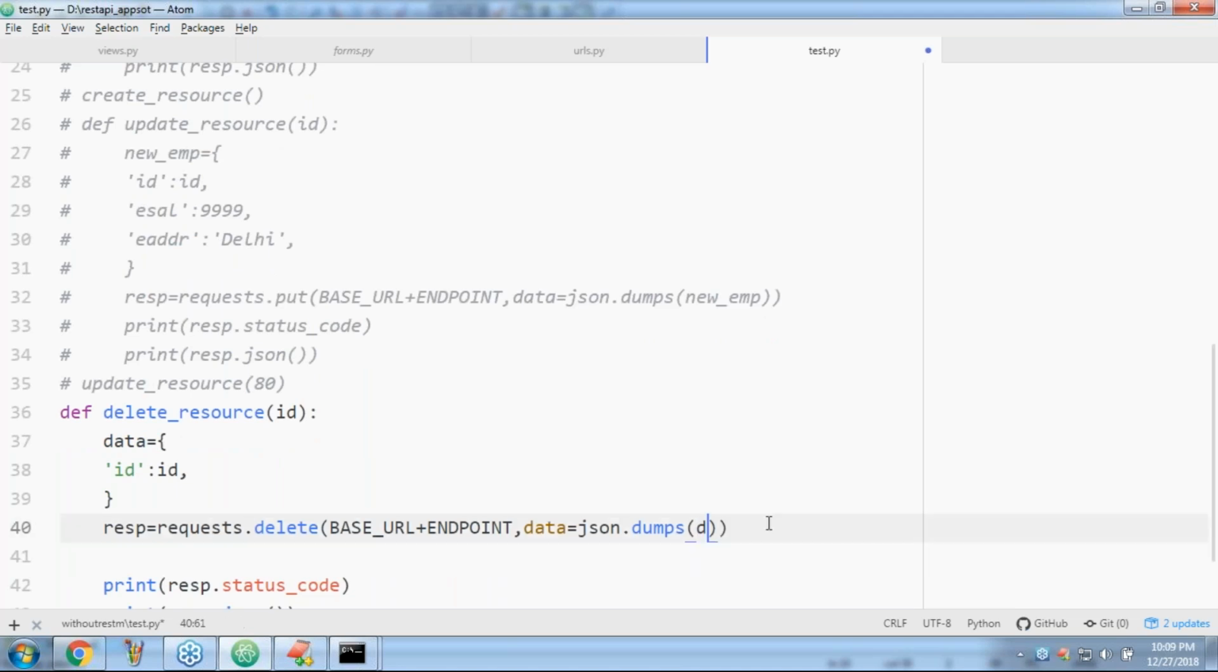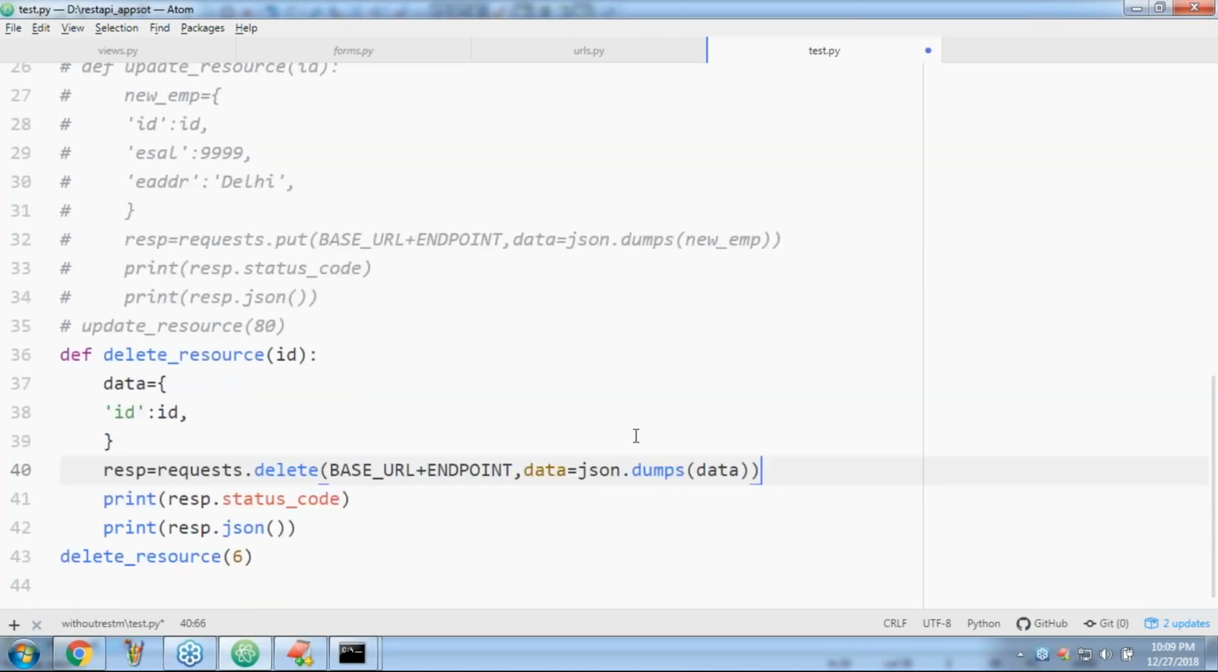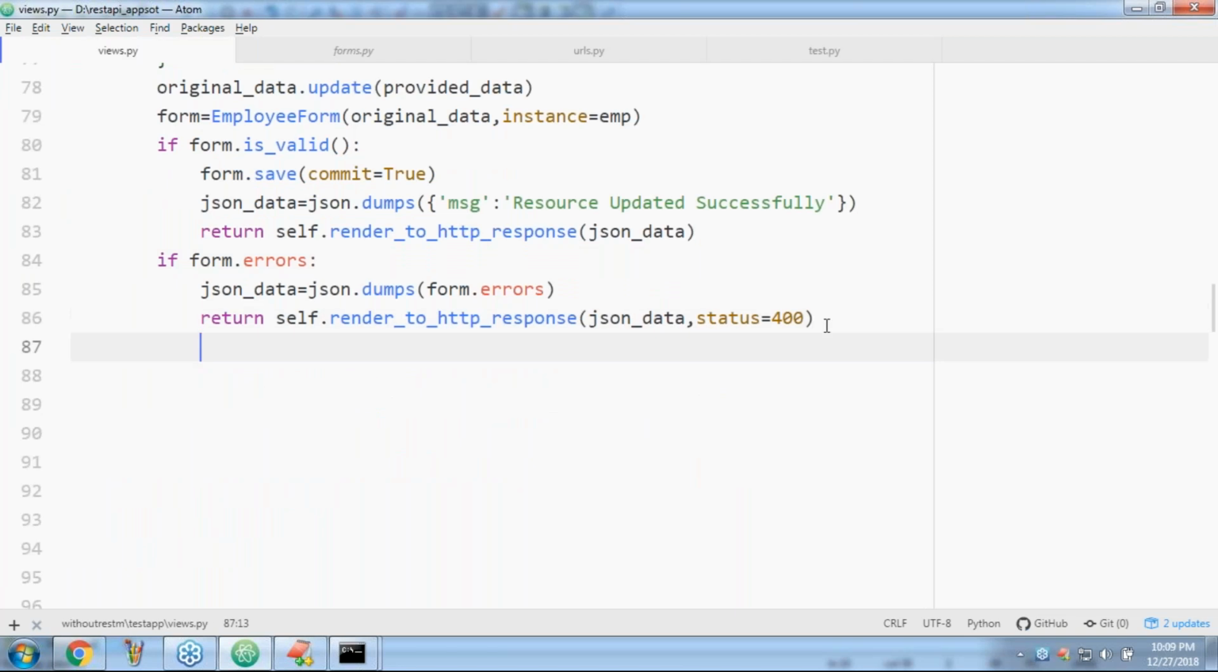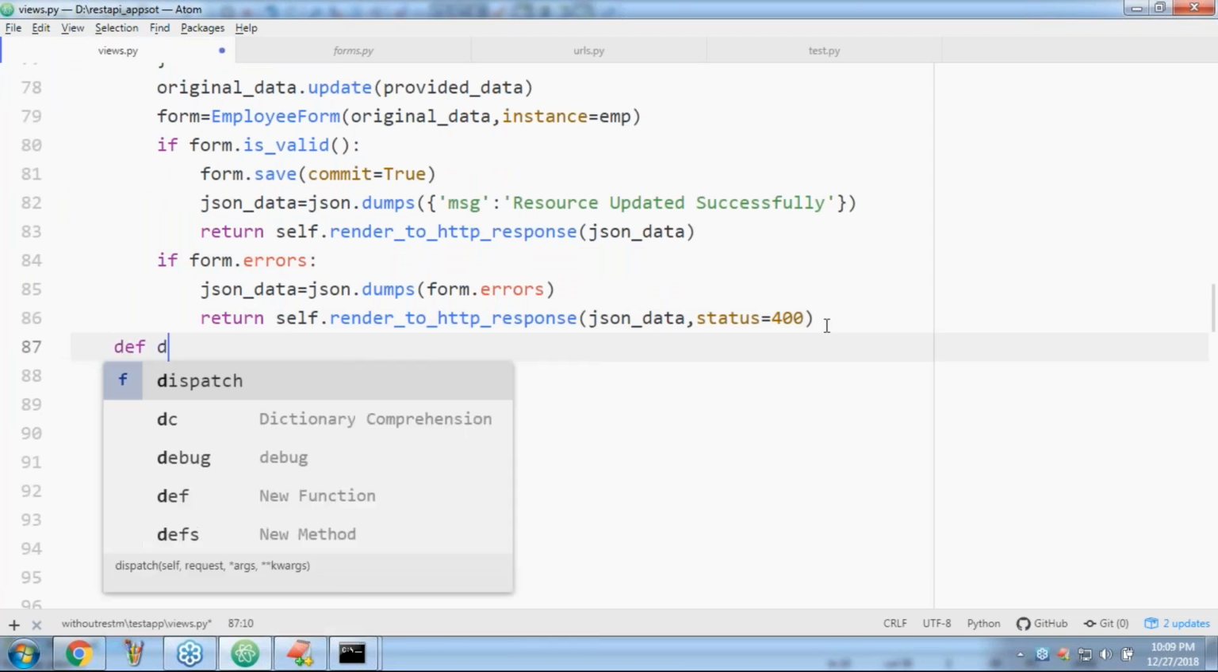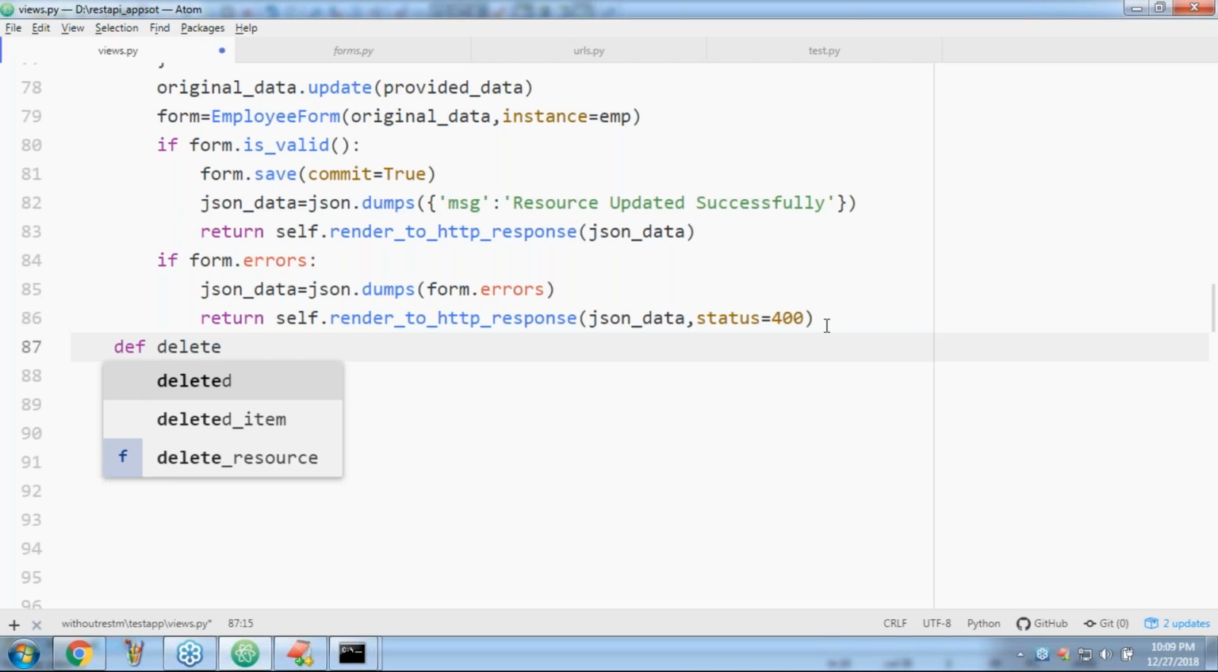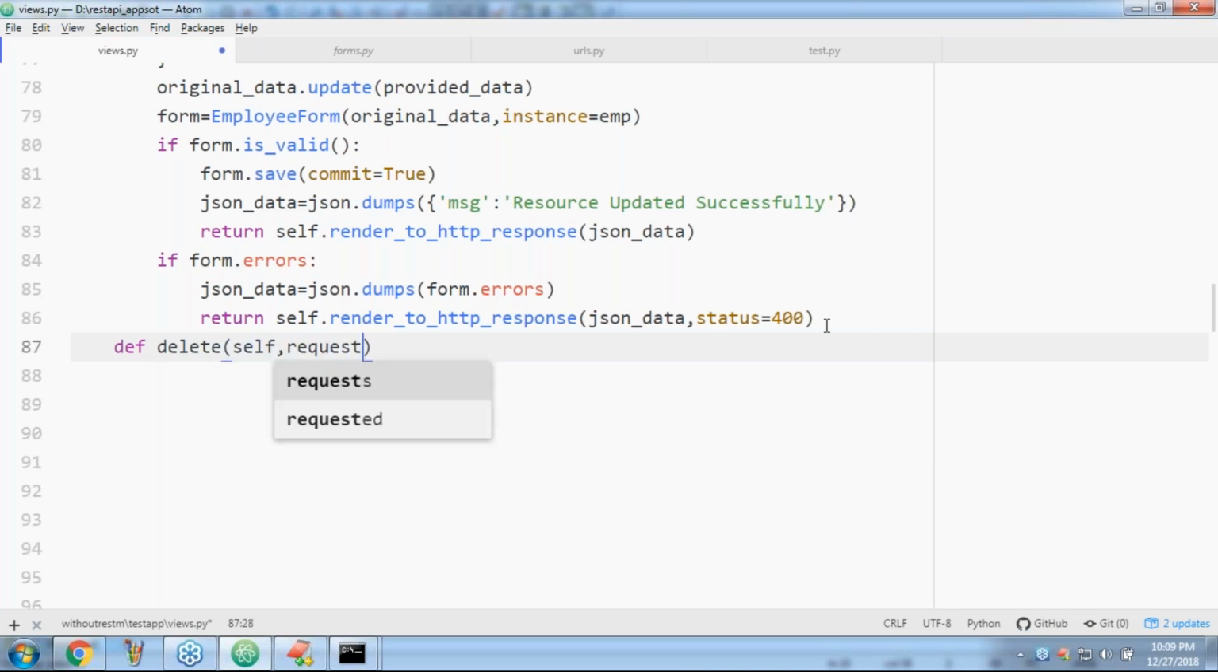Sir, here data. Can you please cross check how the data is going? I mean, how the ID is going to be sent to the Django application through JSON only. Okay, well, now this is the partner application. Let me implement that application also. def delete(self, request, *args, **kwargs).